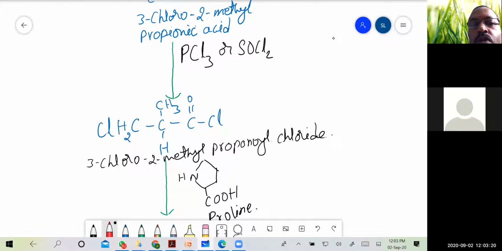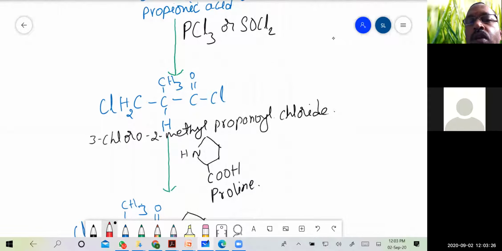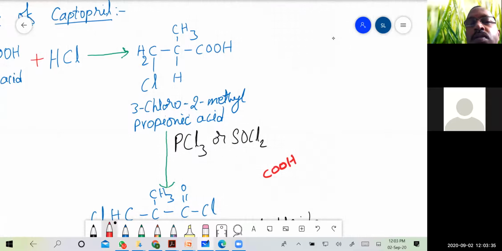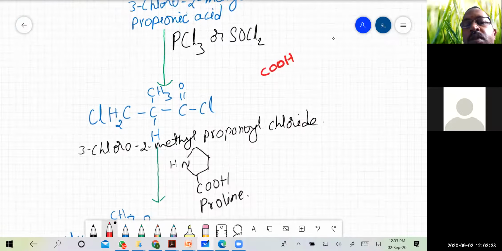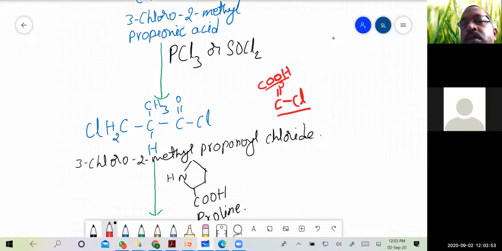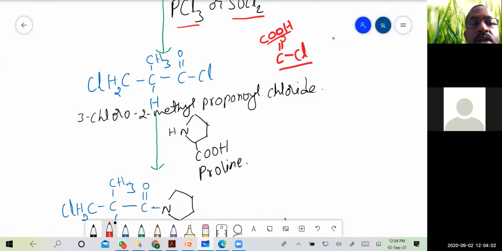What has happened is that the carboxylic group, the COOH group, has been converted into COCl. The reagent favoring this is either PCl3 or thionyl chloride, that is SOCl2.